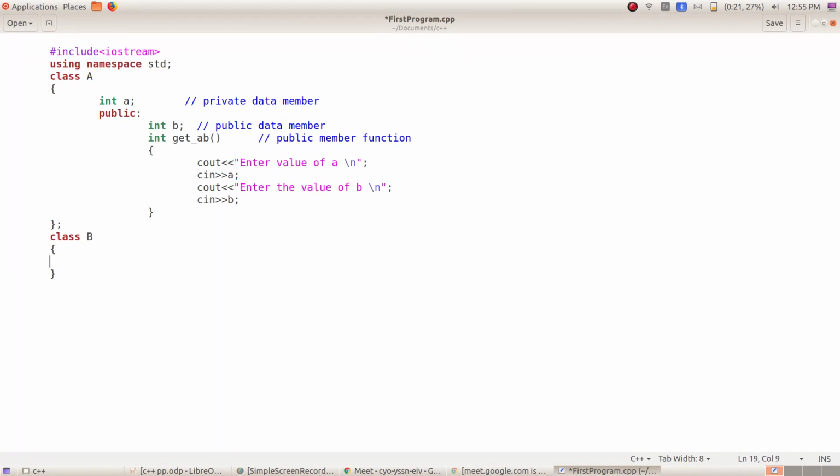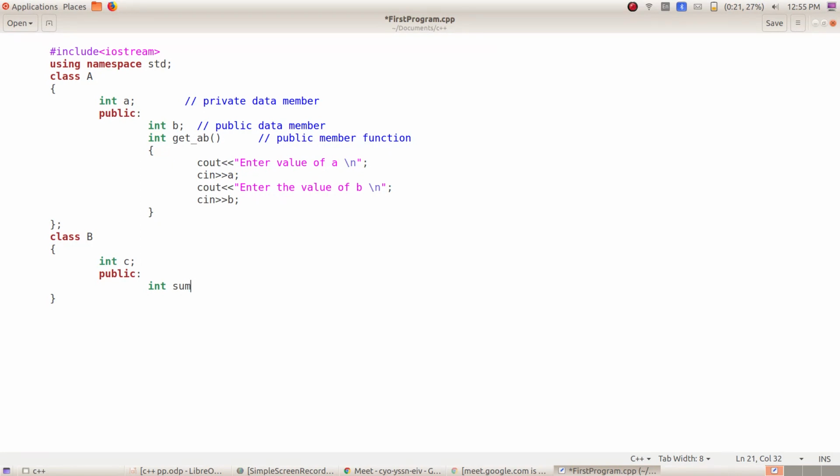Okay, in class B I'll write one private variable, let's say b. And in the public section I will declare one variable, that is int. b is already there, so you can say c. Here I'll write int sum, because I am going to calculate the sum of three numbers.